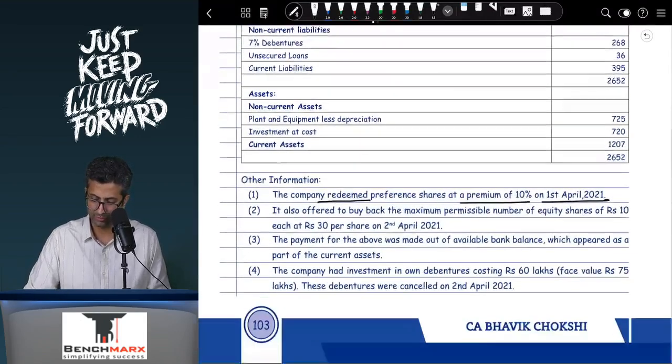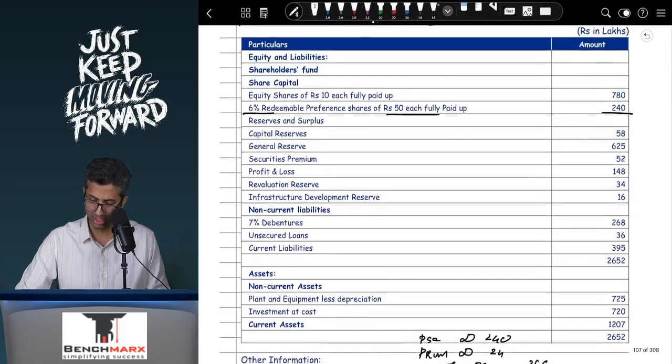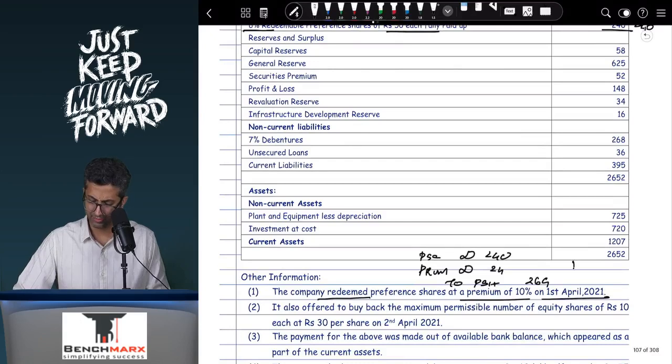This is 240. So this will be preference share capital account debit 240, premium on redemption account debit. They are redeeming at a premium of 10%. So this is 24. To, let us say, preference shareholders. This is 264. And then preference shareholders account debit to bank. There is some premium. In your bank current assets, maybe you will have minus 264 that you will pay for the preference shares.